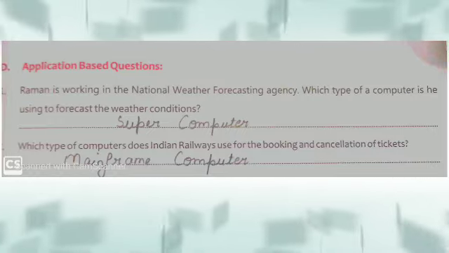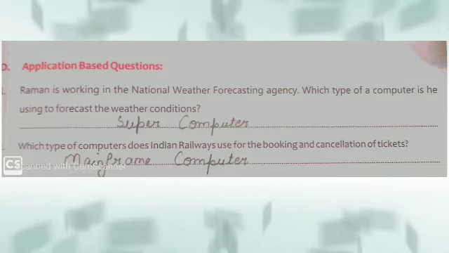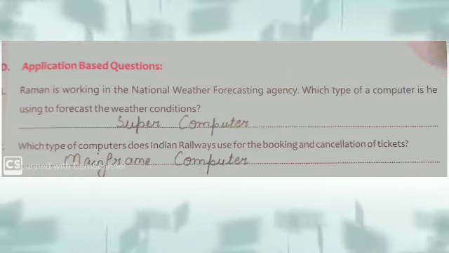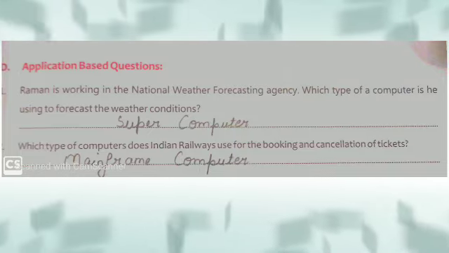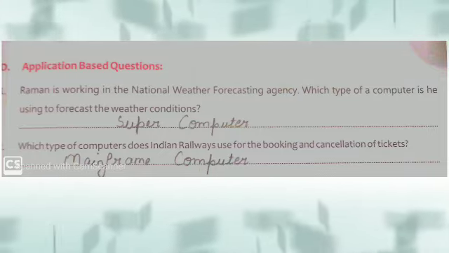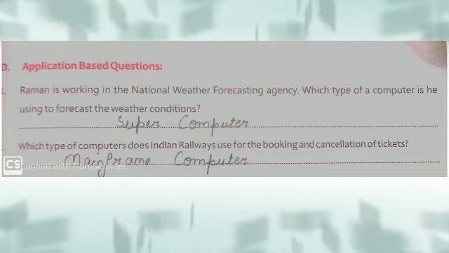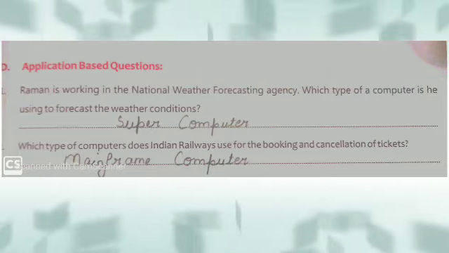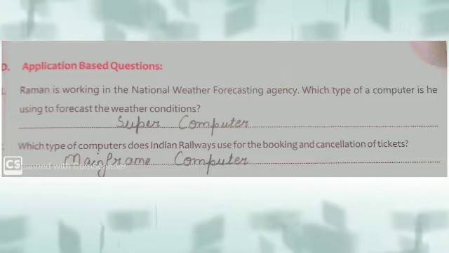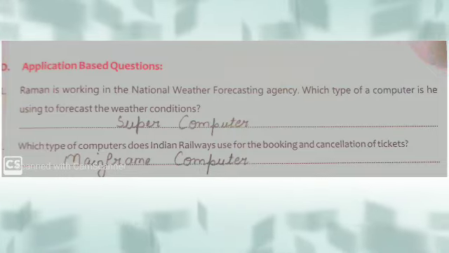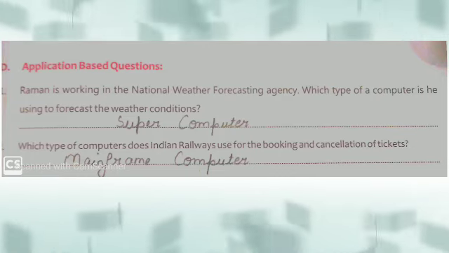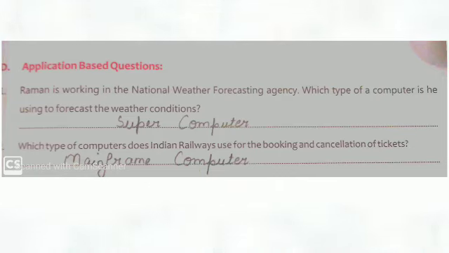First is, Raman is working in the National Weather Forecasting Agency. Which type of computer is he using to forecast the weather conditions? As we know, for forecasting the weather, we use the most powerful supercomputer. So the right answer is supercomputer. Second is, which type of computers does Indian Railways use for the booking and cancellation of tickets? As we know, Indian Railways and airlines use mainframe computers for the booking and cancellation of tickets. So the right answer is mainframe computers.